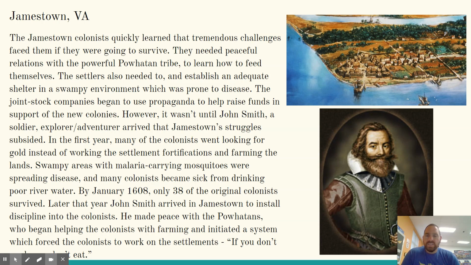Later that year, John Smith arrived in Jamestown to instill more discipline into the colonists. He made peace with the Powhatans, who began helping the colonists with farming, and initiated a system which forced the colonists to work on the settlements. Essentially, his theory was if you don't work, you're not going to eat. And he put armed guards in front of the store supplies, so the food was guarded at all times.